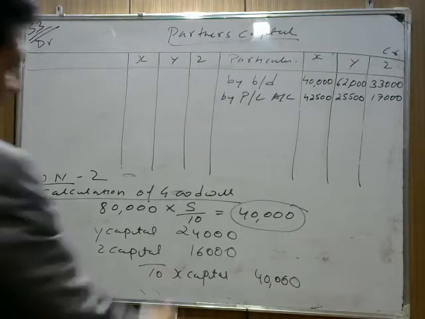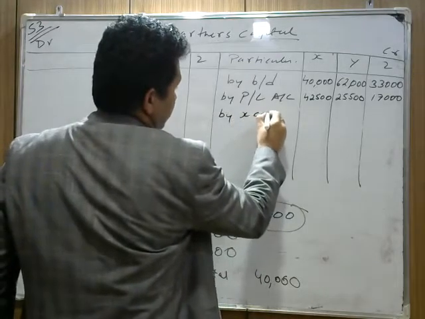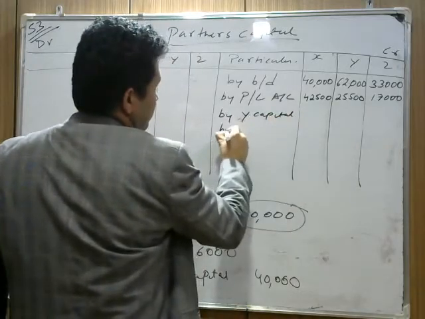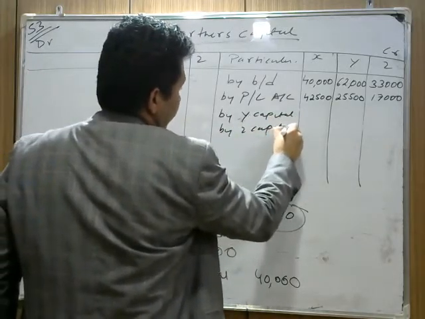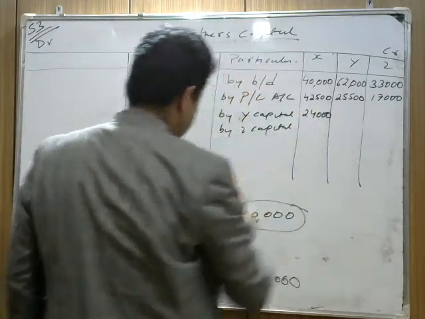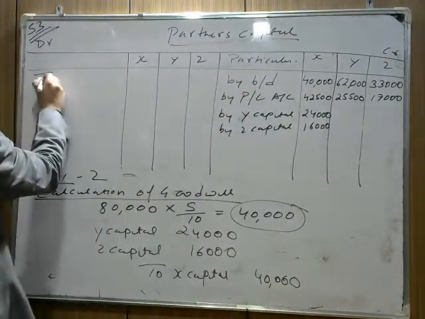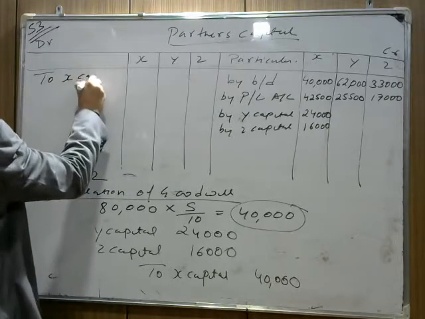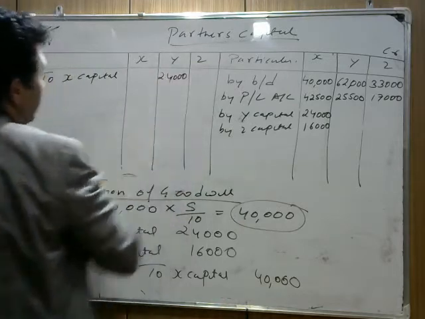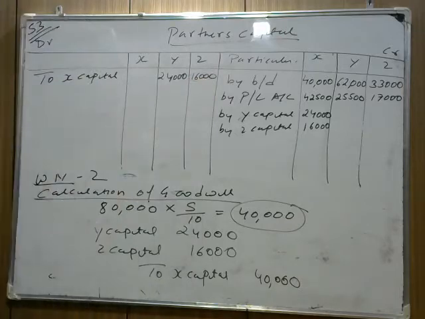Next is goodwill. We just calculated it by X capital account, by Y capital account, Y will pay, by Z capital account. So Y will pay to X 24,000 and Z will pay 16,000, and the effect is applicable here. We write to X capital. Y capital will decrease by 24,000 because he pays share of goodwill, and Z capital will be debited by 16,000. So I hope this part is clear.